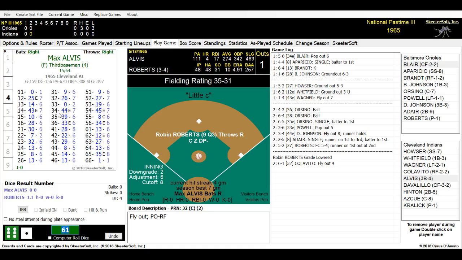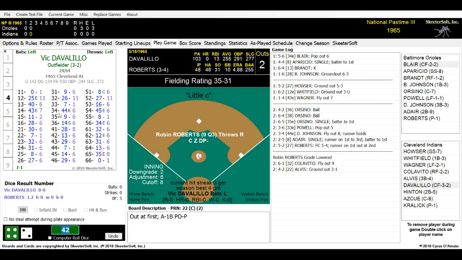Due up is Max Alvis. Max Alvis is batting .274 for Cleveland. 4 home runs, 17 RBIs so far this season. Here is the pitch. It is a 42. And he hits to our first baseman, who was stepping back at the time, Bob Johnson. And there goes Robin Roberts.